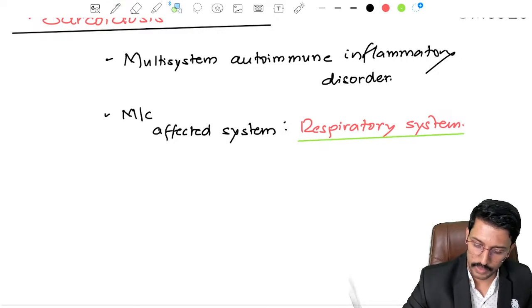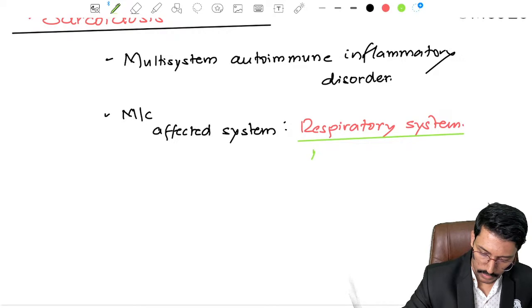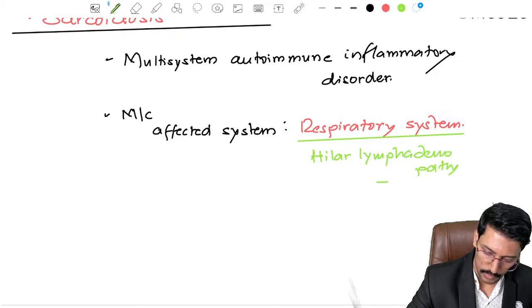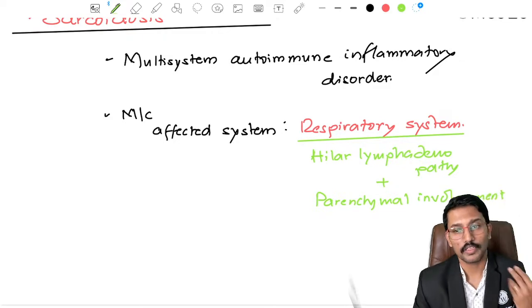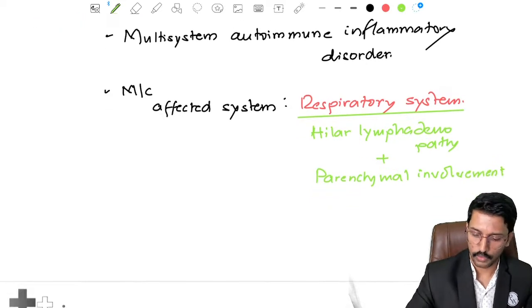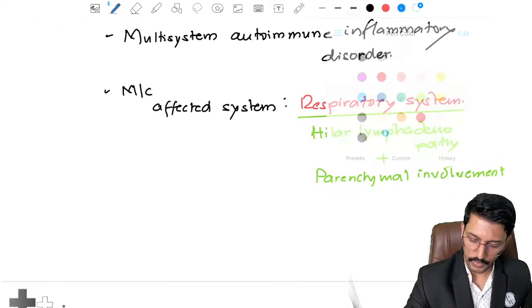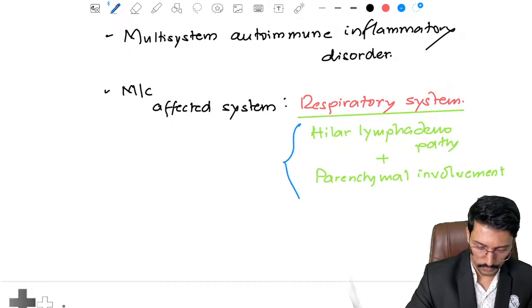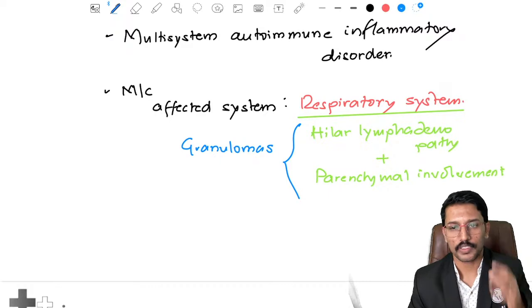The lung involvement will be in the form of hilar lymphadenopathy plus parenchymal involvement. So there is involvement of the lung parenchyma. Okay, involvement in the form of what? The involvement is in the form of granuloma formation. So you have granulomas there. There are granulomas formed in the lymph nodes. There are granulomas formed in the lung.